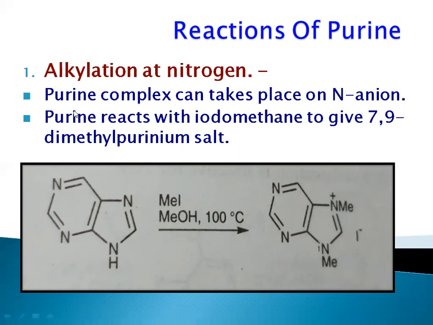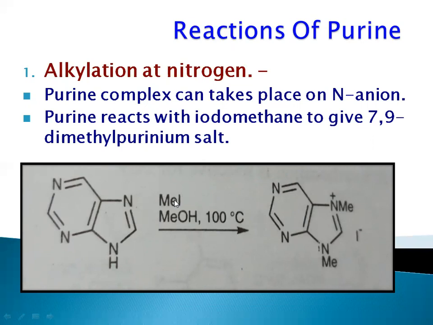Okay, first see, the purine complex can take place on an anion. After that, purine reacts with iodomethane to give 7,9-dimethyl purinium salt. Okay, let's see about the reaction. First reactant is our purine, right? We are going to add MeI, that is methyl iodide. After that, we are adding one solvent, which is methyl alcohol, and this reaction will take place at 100 degrees Celsius. Okay, first see what is our reactant, which is a purine, and we have reagent, that is MeI.